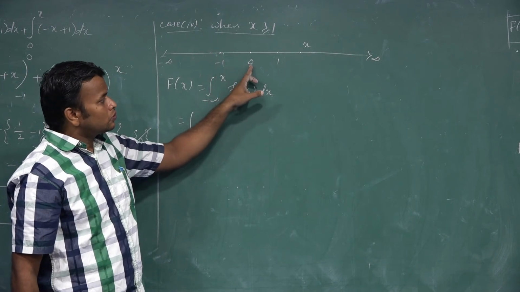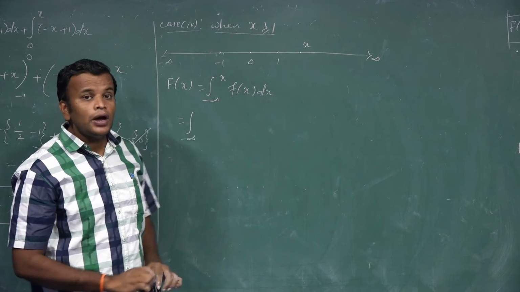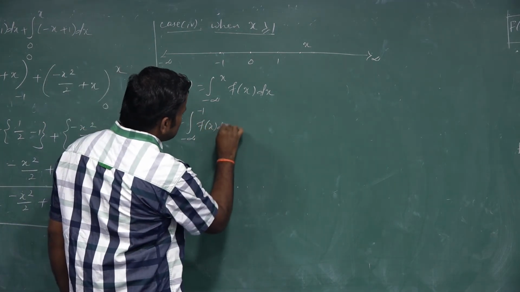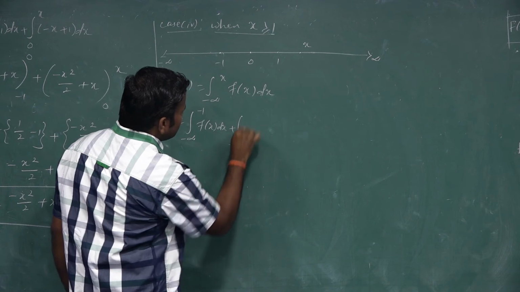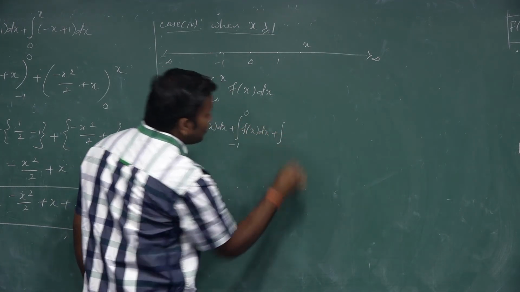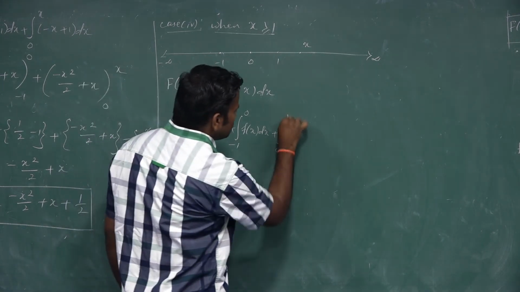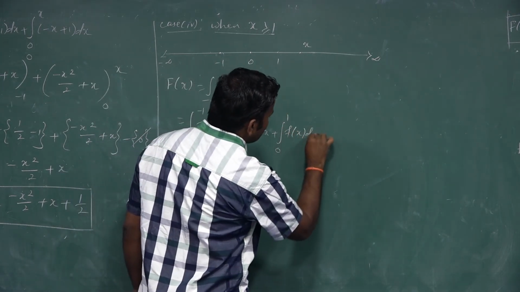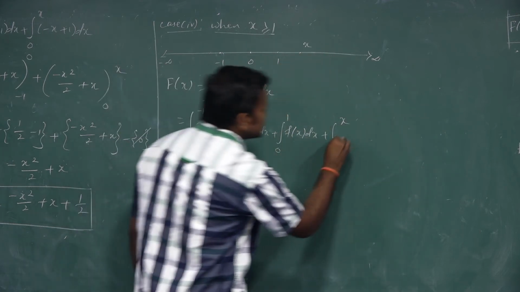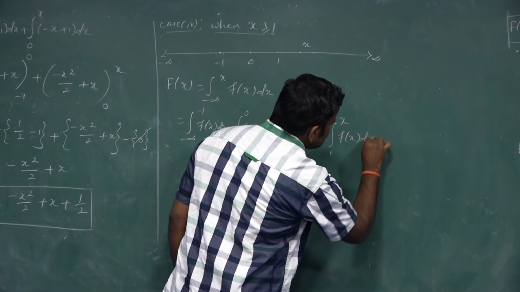Minus 1 to 0, 0 to 1 and 1 to x. So minus infinity to minus 1 f of x dx plus minus 1 to 0 f of x dx plus 0 to 1 f of x dx plus 1 to x f of x dx.